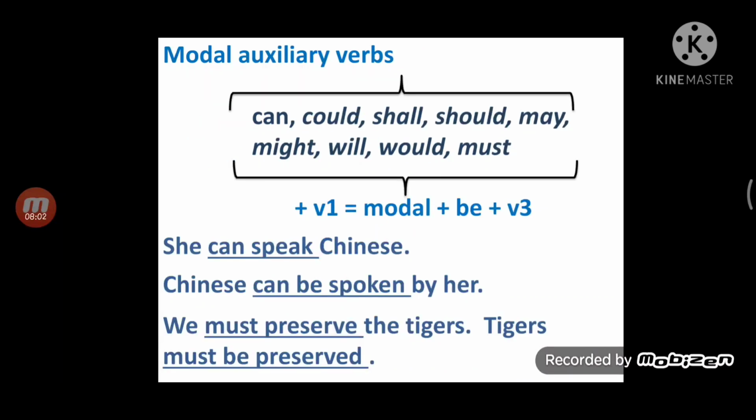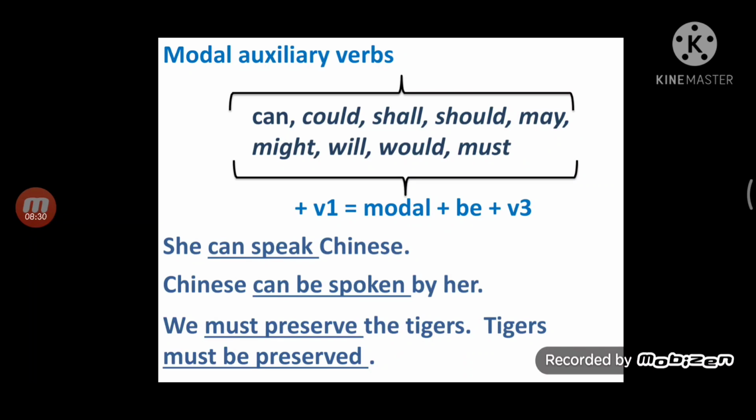Now modal auxiliary verbs, if used in a sentence in active voice, how do we convert the active into passive? Which modal auxiliary verbs? Can, could, shall, should, may, might, will, would, must. If any of these, then see how changes take place. She can speak Chinese. Chinese is the object. So take the object first.